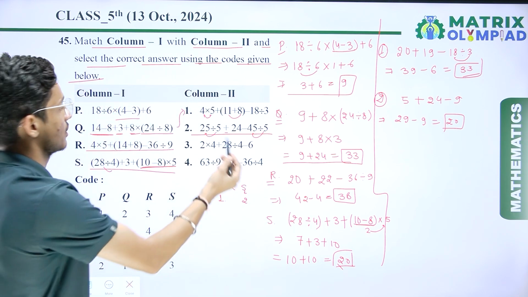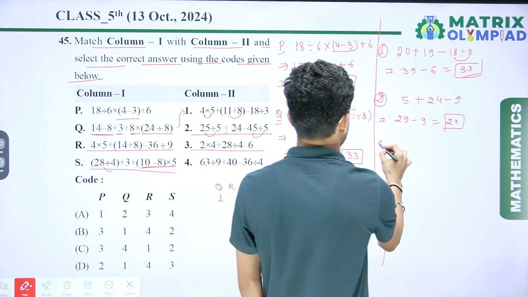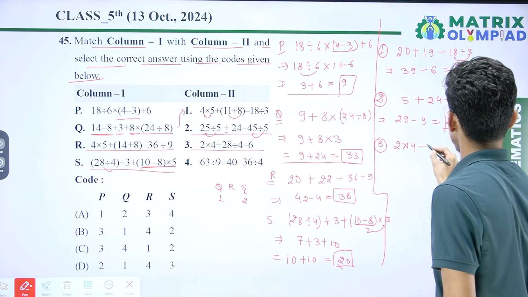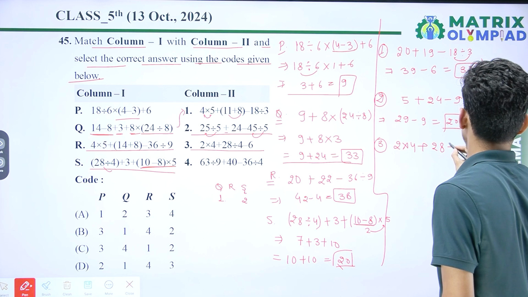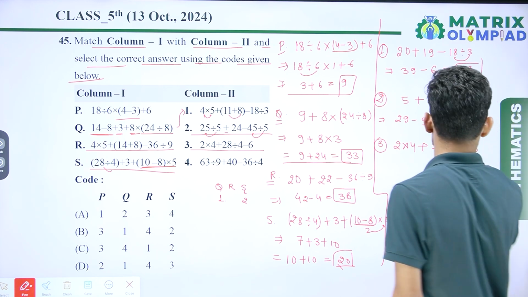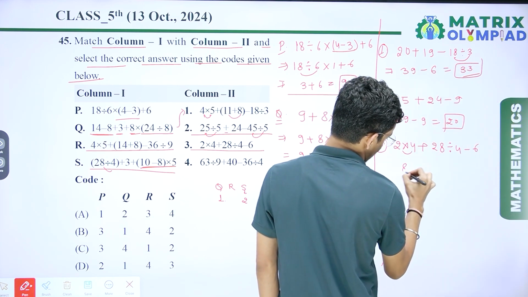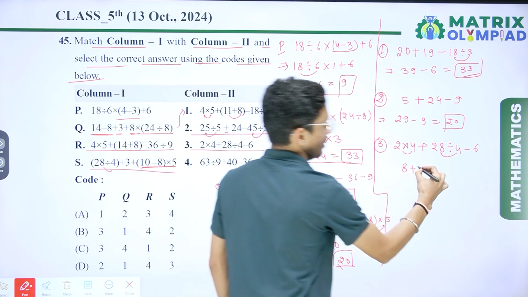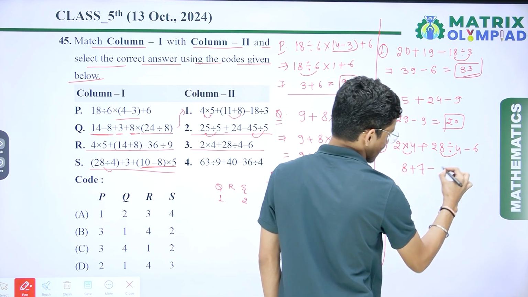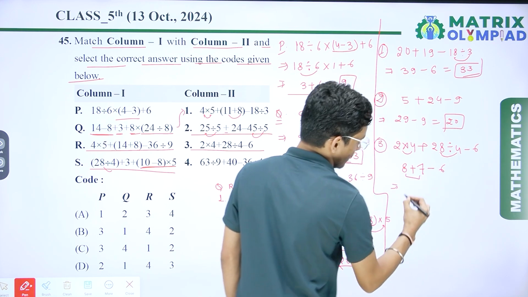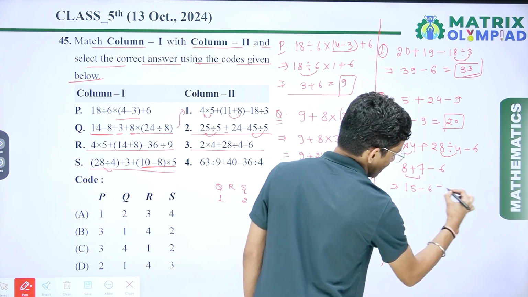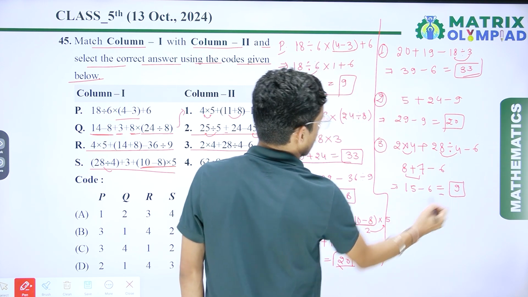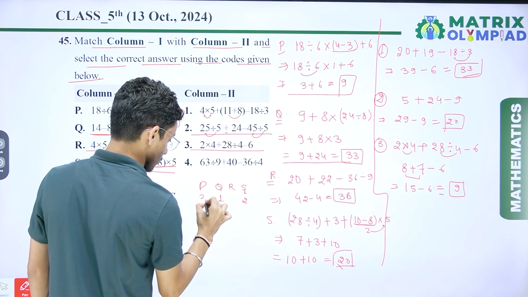Now if I talk about the third one, that is 2 multiplied by 4 plus 28 divided by 4 minus 6. So here 4 2s are 8 plus, if I divide here, 4 7s are 28, minus 6. So 8 plus 7, here I get 15, 15 minus 6, that is 9. So where is 9? P is connected to the third one.